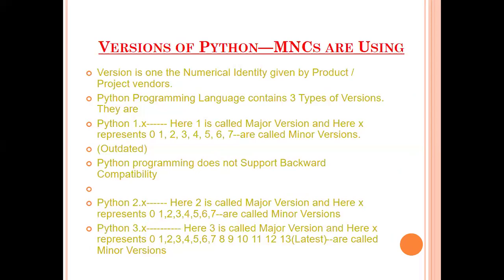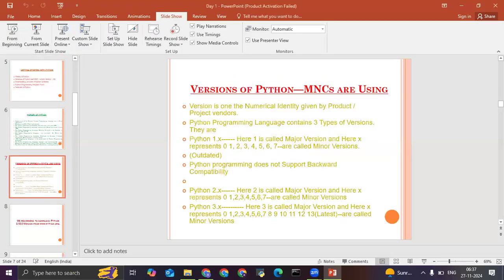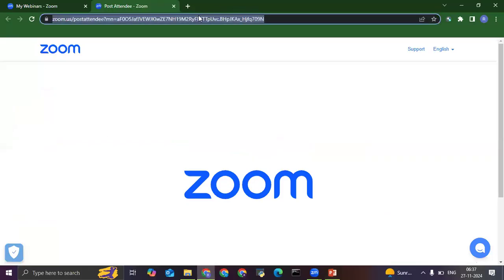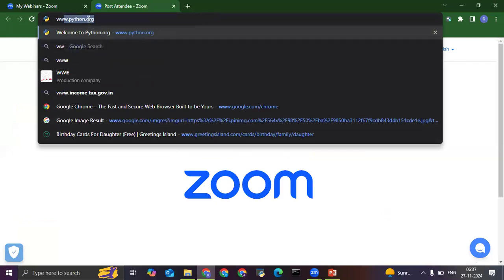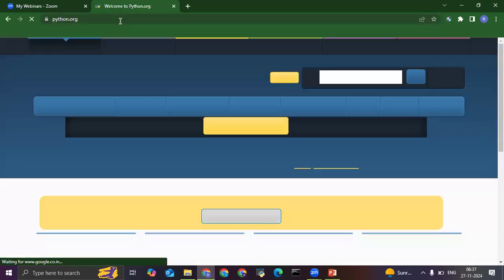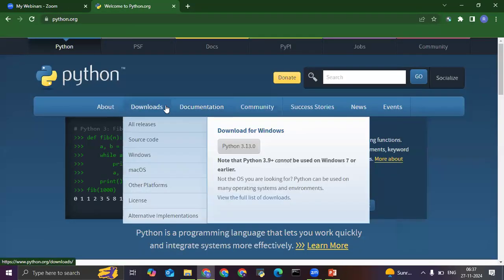www.python.org. Yesterday, I told you the downloading process of Python. Whatever operating system you have, if you have Mac OS or Windows, you just need to go there and download it from its official website, www.python.org. Go to it and download it. I've shown you; let me show you one more time. Just go to www.python.org and download the latest version. Here you have the options. You can freely download it.